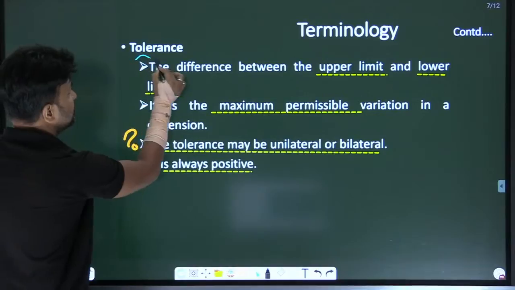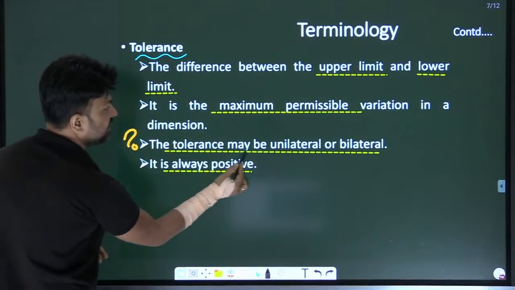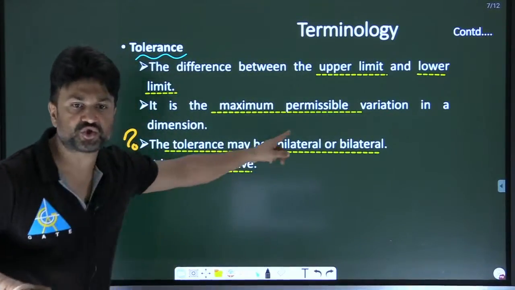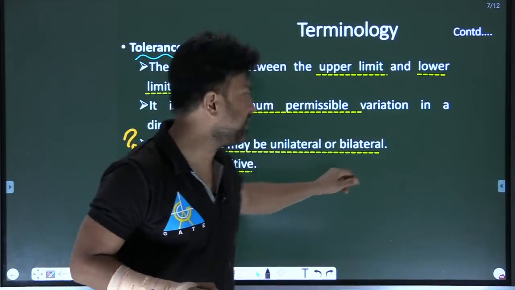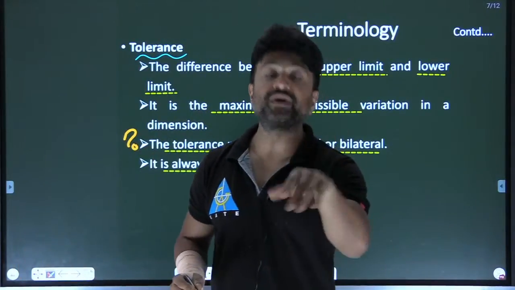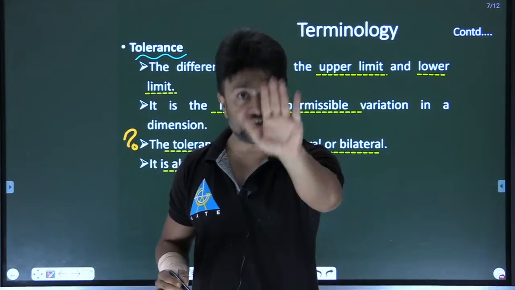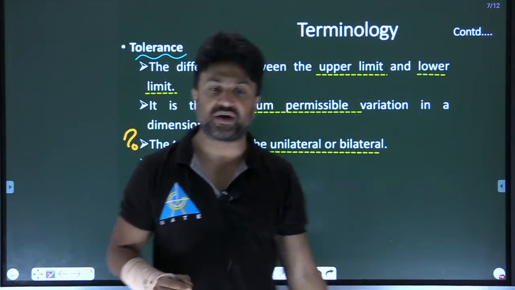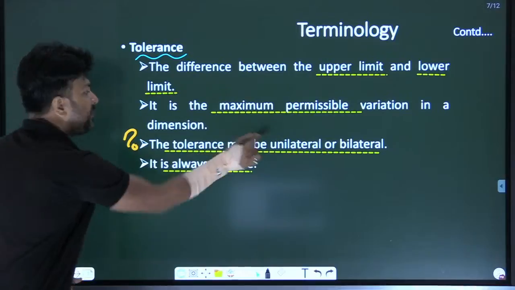In tolerance, there is a point. The tolerance may be unilateral or bilateral. Now you understood the meaning. It depends on the system: unilateral limits or bilateral limits. Tolerance will depend on the unilateral limits or bilateral limits.